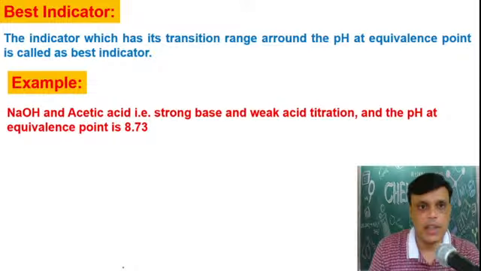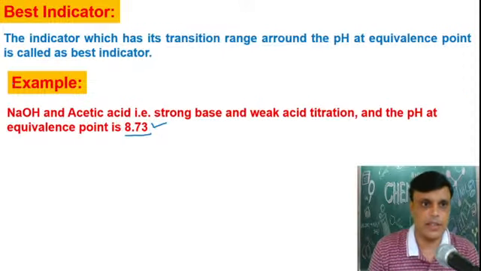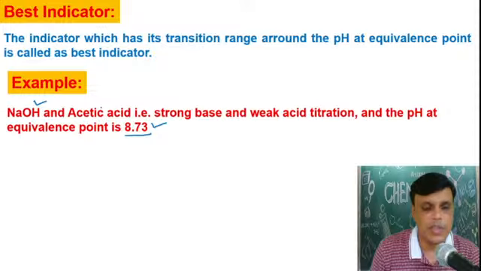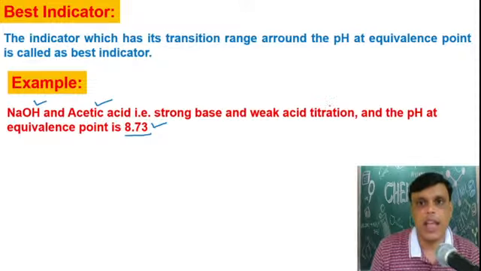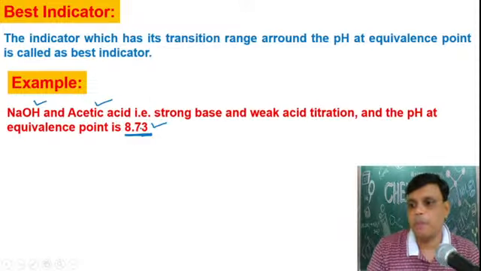The pH at the equivalence point is 8.73. So now you tell me which indicator is the best indicator for this titration. This titration means NaOH versus acetic acid titration, and the pH at the equivalence point is 8.3. Now you tell me which is the best indicator.